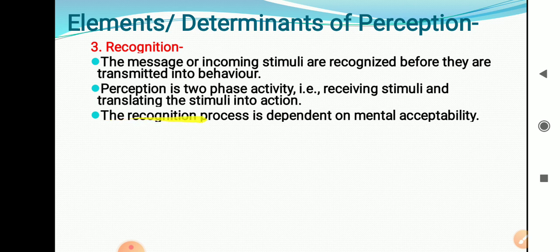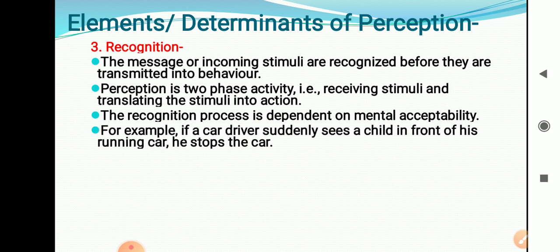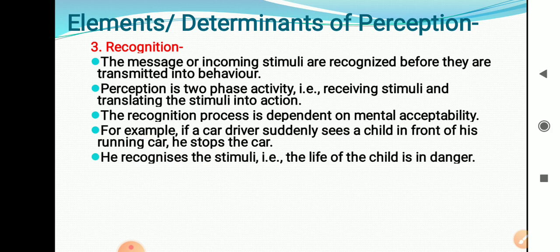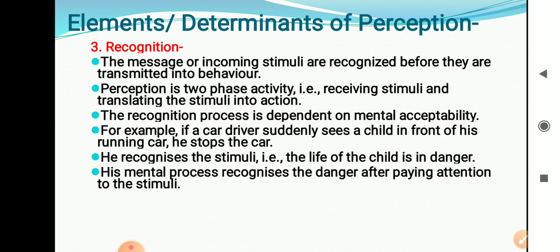Now the recognition process depends on mental capability or mental acceptability. How you are going to accept that particular message, on that basis the recognition process depends. For example, if a car driver suddenly sees a child in front of his car, he stops his car. As suddenly we see a child there, we stop our car. Now the recognition process is carried out here. How? He recognizes the stimuli, that the life of the child is in danger. In that way, he tries to stop the car. His mental process recognizes the danger after paying attention on the stimuli.